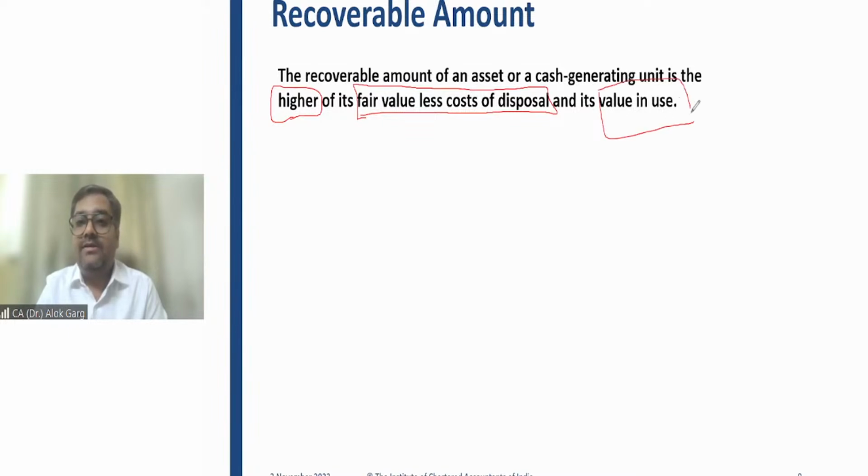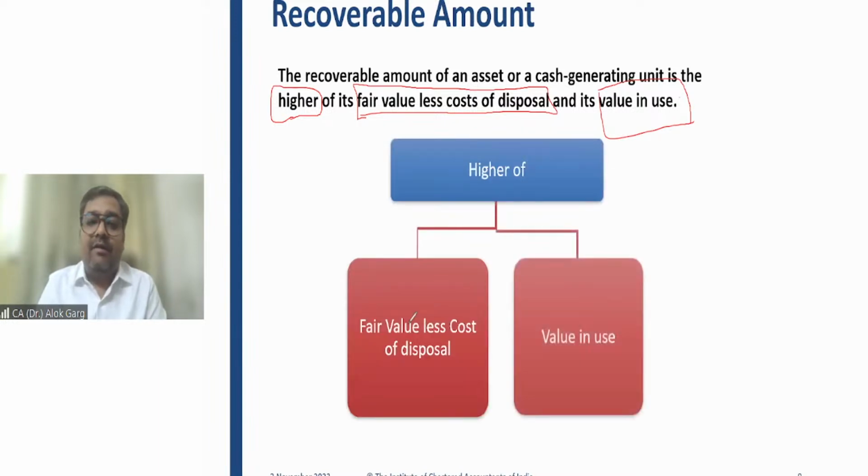It means, sir, for calculating recoverable amount, we need to compute two values. What is the fair value less cost to sell and what is the value in use, right? Then only we will be able to compare who is higher, and that higher will be your recoverable amount, right? This is what is given in the standard. Higher of fair value less cost to sell and value in use.